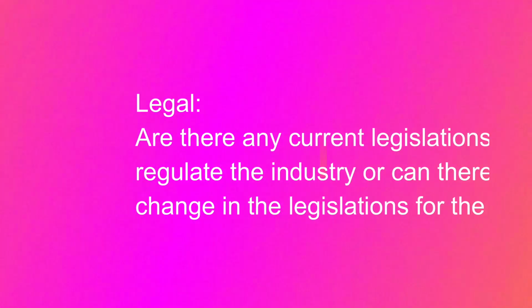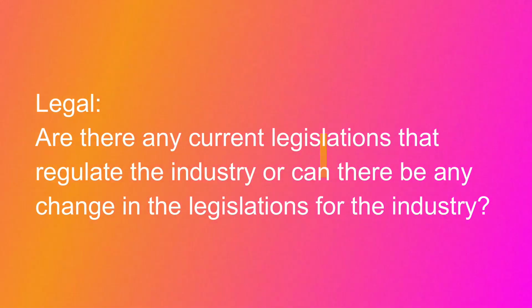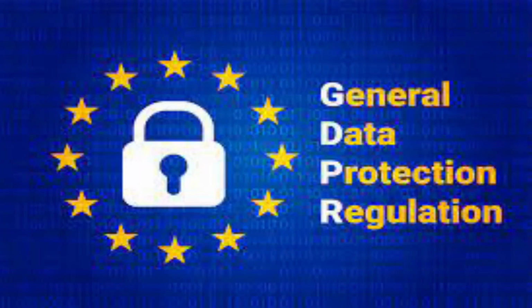The important thing is how these legislations are changing, and if they are changing, what kind of impact it may be bringing to the laws, consumer laws, safety standards, and other things. So for example, in 2019 GDPR was introduced in the European Union. It made a huge impact with respect to data protection. Similarly, there can be different kinds of legal impact whenever things are changing.